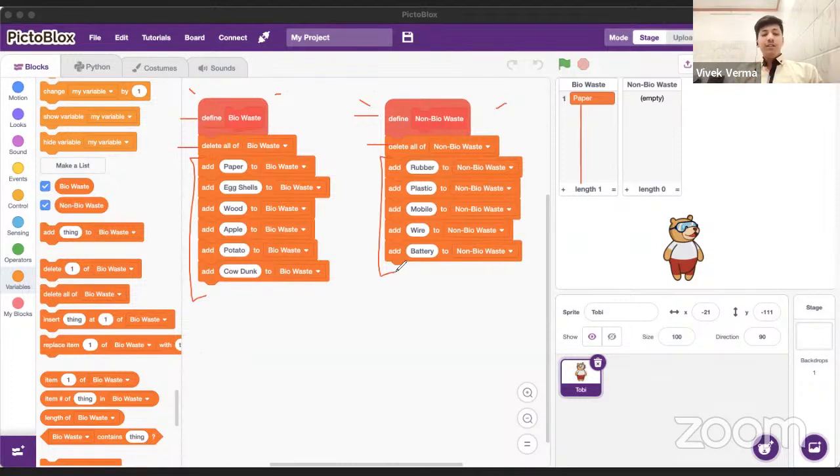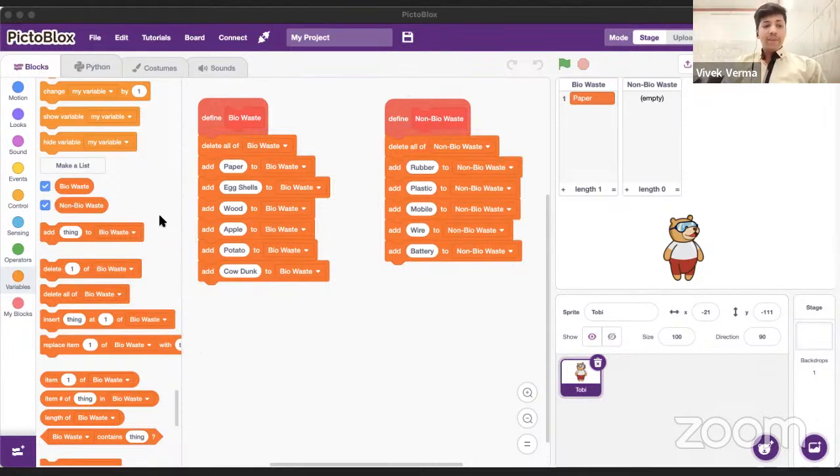So what is the class of this object? It is a paper. So the class of this object is paper. Is the paper class there in the list? Yes, it is there. So the paper will be added over here in the list. This is how the code will work. Therefore, we have made these two our own blocks.